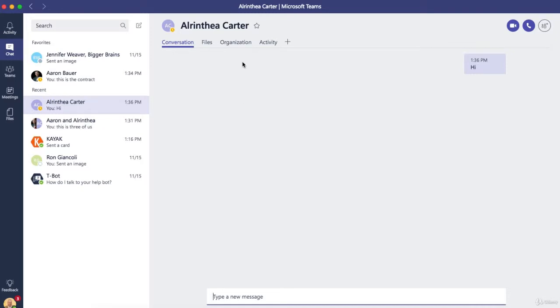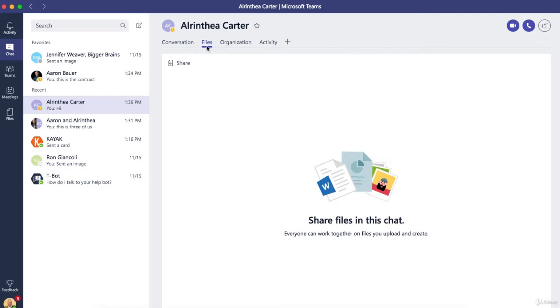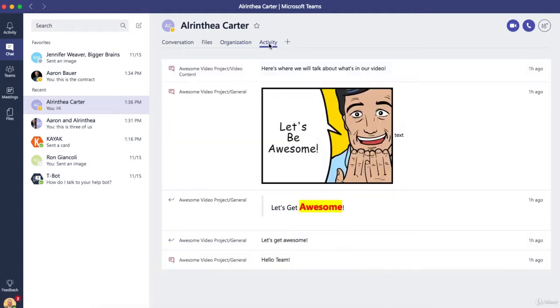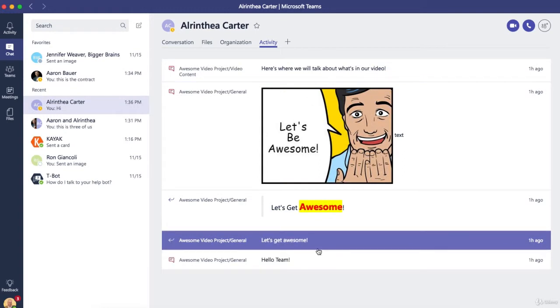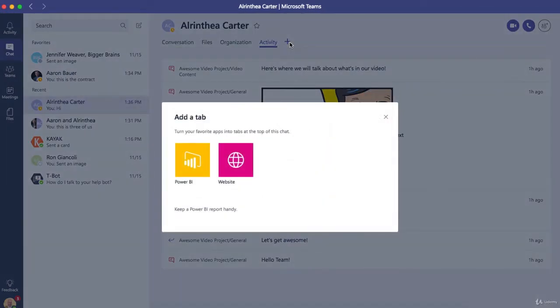Now again, like we saw before, up at the top, in my conversation with you, in my chat with you, there's no files. We haven't put any files there yet. There's no organization because you don't have any organization information in Office 365. When I look at activity, I do see all the things that you have done recently. So the things that you've posted in other channels, the sticker you posted, the conversations you've posted in the channels, I see here under your activity. So it's a way where I can kind of see what you've been working on. And I can also add additional tabs by clicking on this plus icon. In the chat, there's only a couple of options.